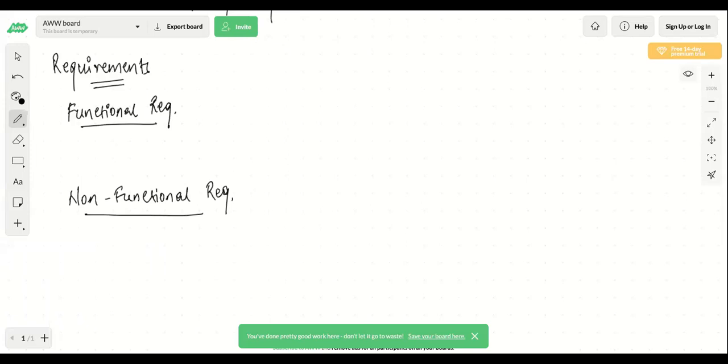They should be able to see all the people with whom they have had a conversation in the past. They should be able to see the date and time on which they sent the message. They should be able to see whether the message was seen by the person or not. So these are all functional requirements, and these are generally collected from the end users.